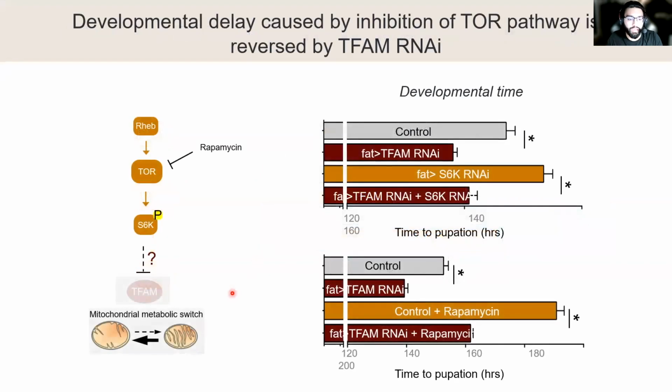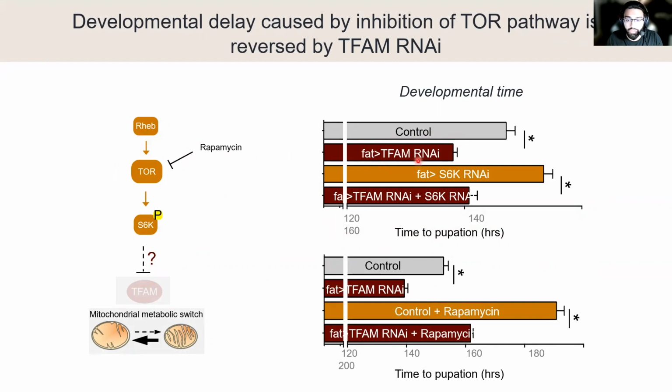Next, we want to see what would happen if we knock down TFAM and pair this with inhibition of TOR. And we inhibited TOR using either rapamycin, the classic TOR inhibitor, or we exploited this S6K protein, which is a downstream positive effector of TOR. So when we knock down S6K, we decrease TOR signaling.